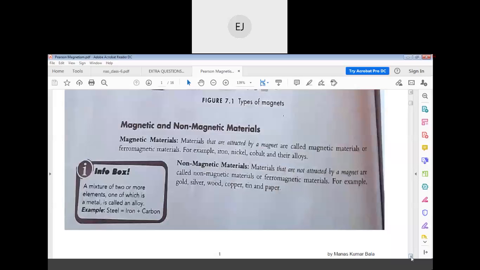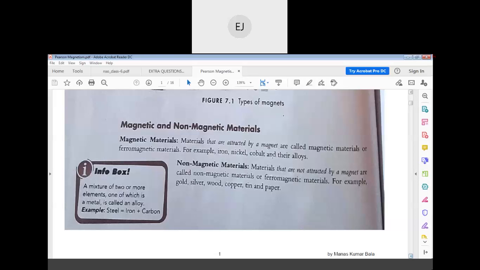Next, magnetic and non-magnetic materials. Materials that are attracted by a magnet are called magnetic, and which are not attracted are called non-magnetic.